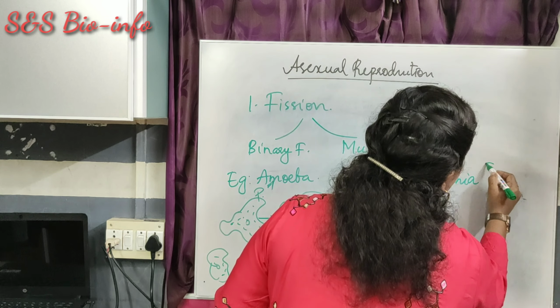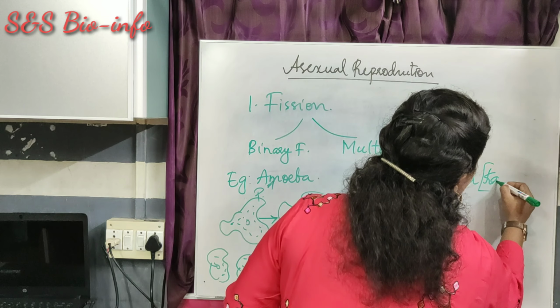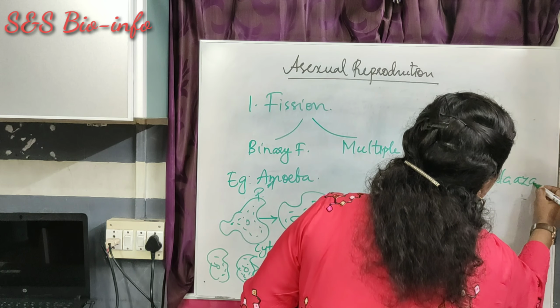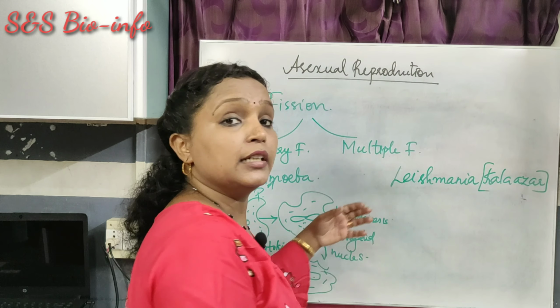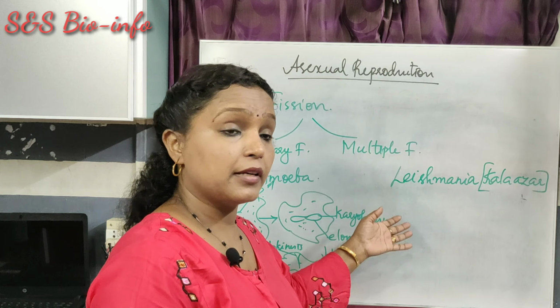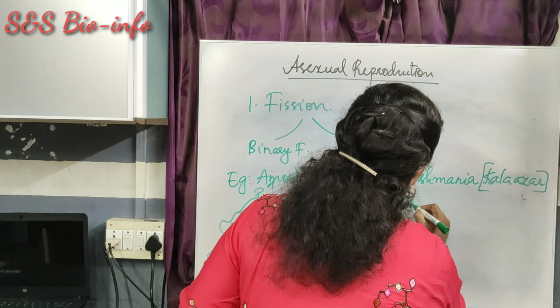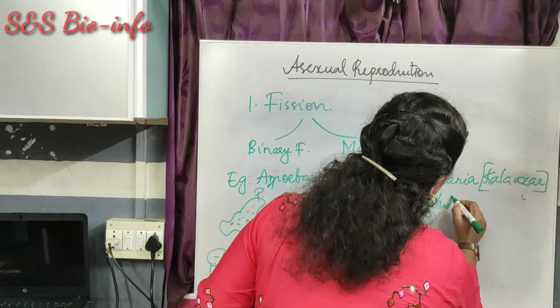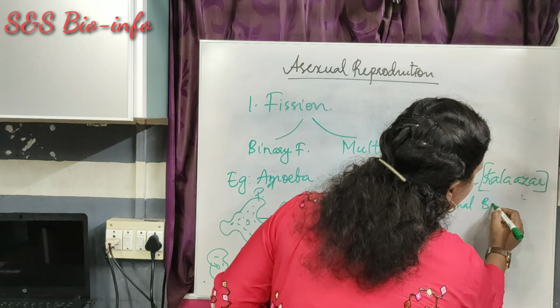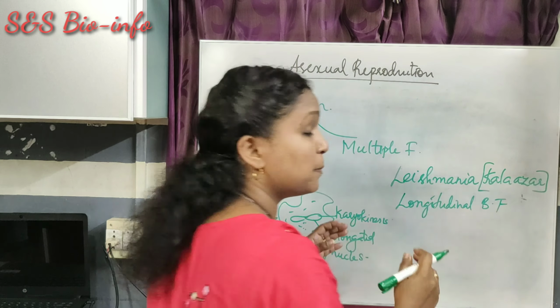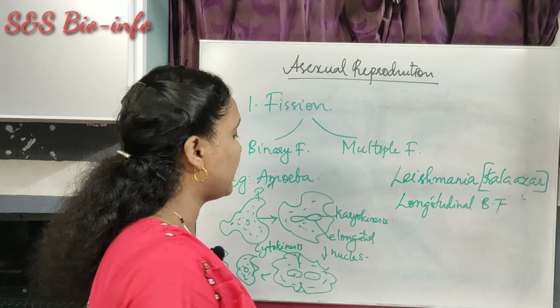Leishmania is a pathogen that causes Kala-Azar, and its binary fission takes place in a specific way, that is longitudinal binary fission, in a longitudinal pattern.